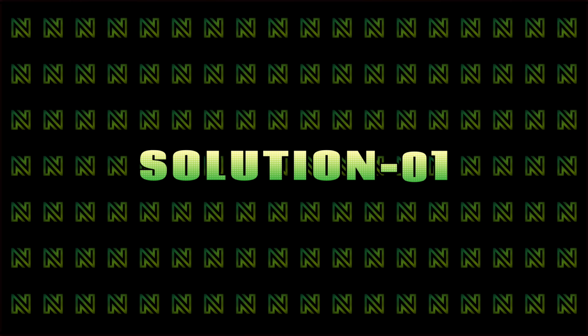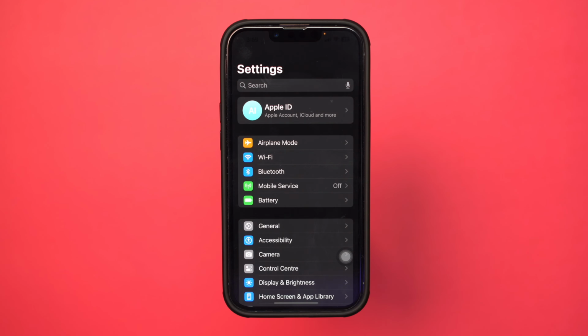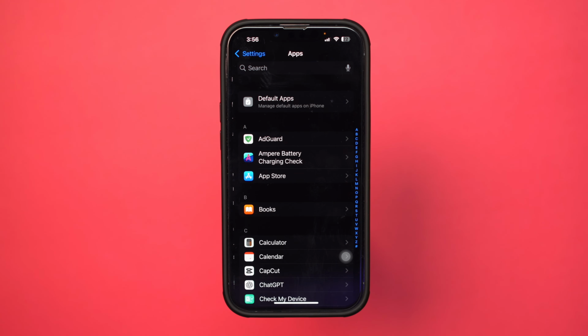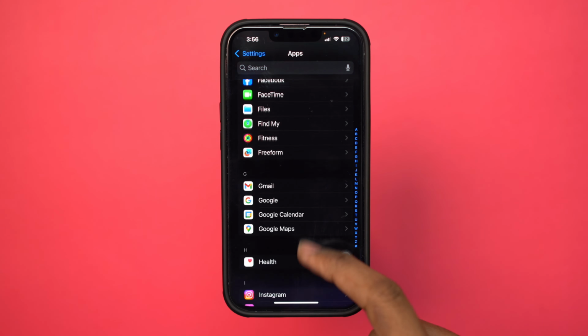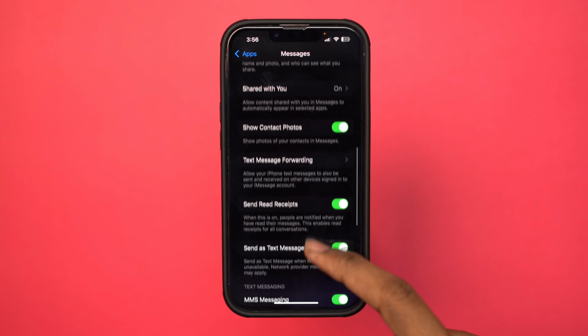Solution 1. Turn off auto deletion. Open Settings. Scroll down. Tap App. Scroll down and tap Messages. Ensure iMessage and Send as SMS are turned on.